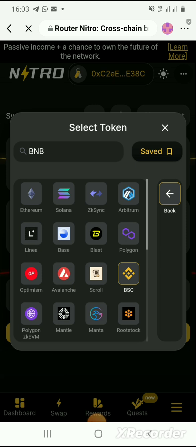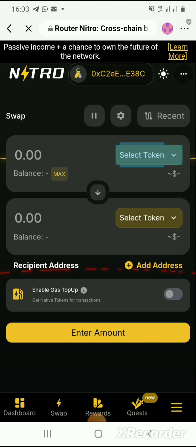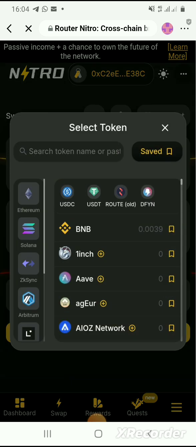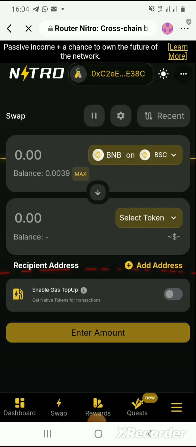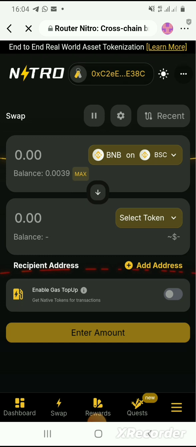It will open. Let's come back. Okay, here is BNB. We click on it. Now we have selected the BNB. You can see the balance in my account showing. Now let's go for the second one.